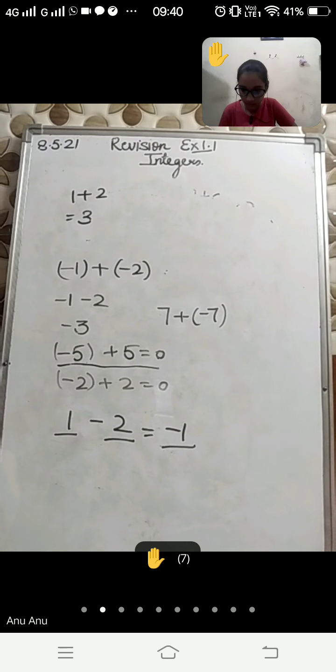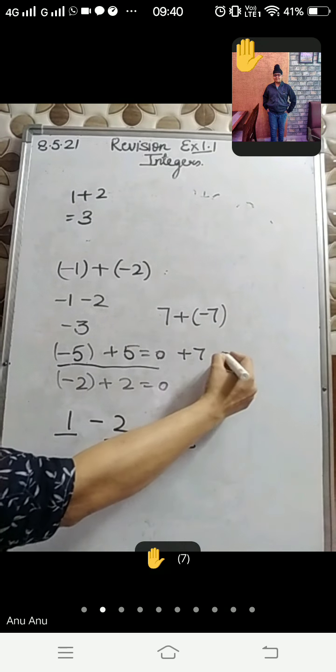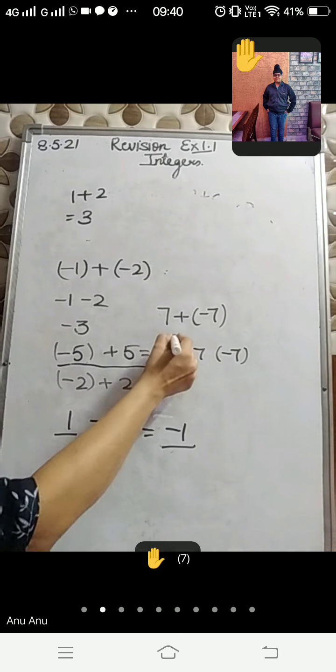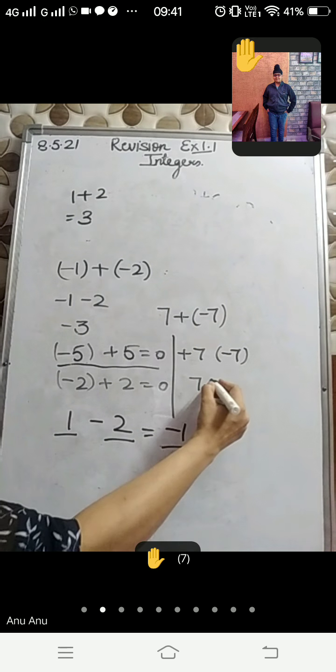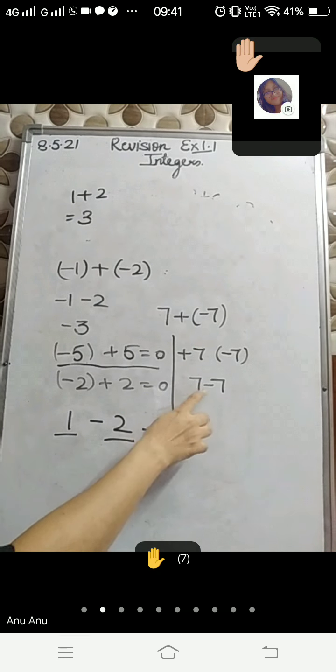Anyone बेटा? +7 -7 ऐसे this you are speaking. बेटा but you are taking. No, but listen one thing. You are taking two same integers.